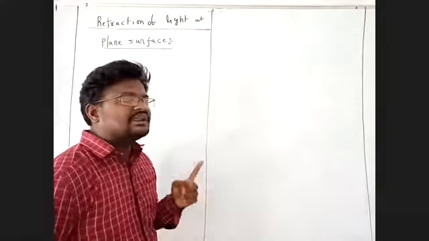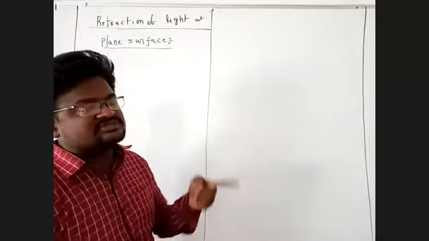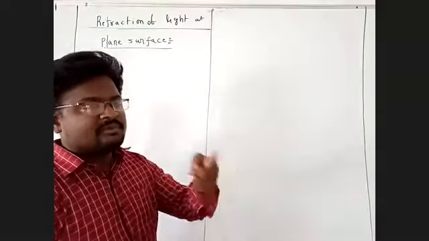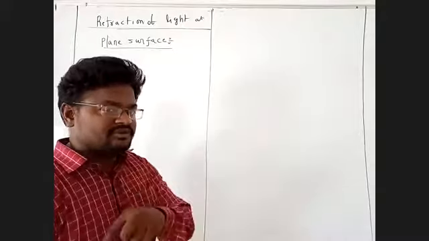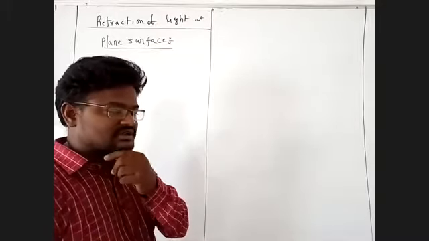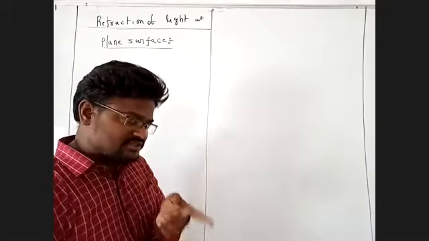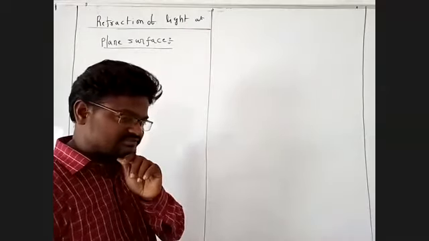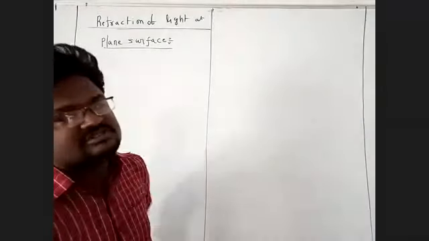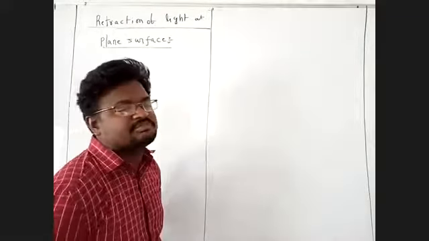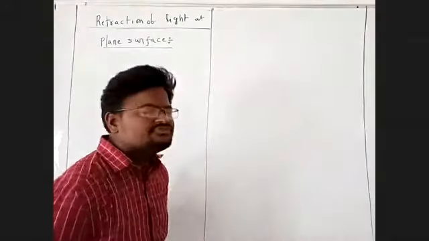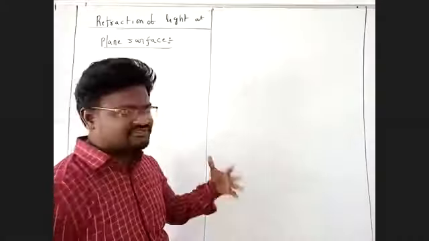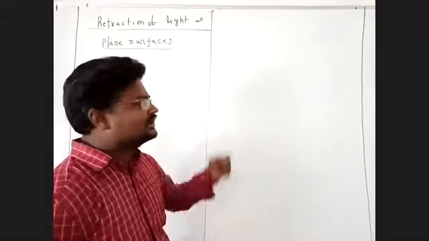Next, the refractive index of the first medium with respect to the second medium means n1 by n2 is equal to v2 by v1, which is equal to lambda 2 by lambda 1. That is, the refractive index of the first medium with respect to the second medium applies when light travels from the second medium to the first medium.